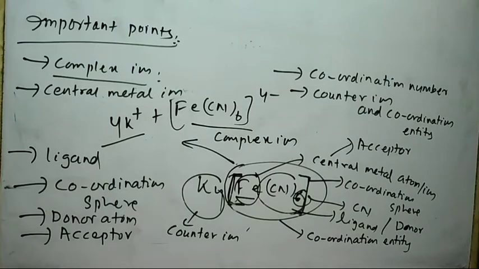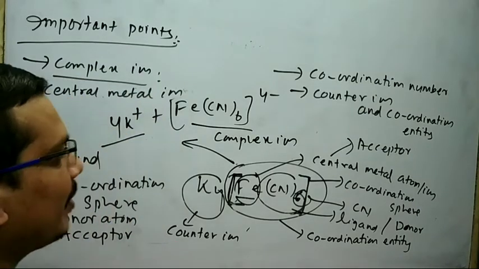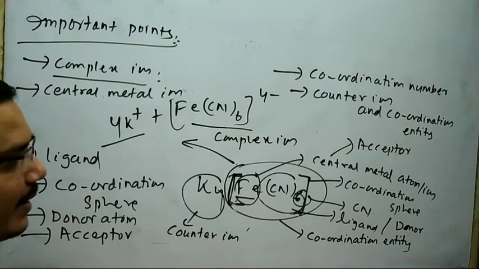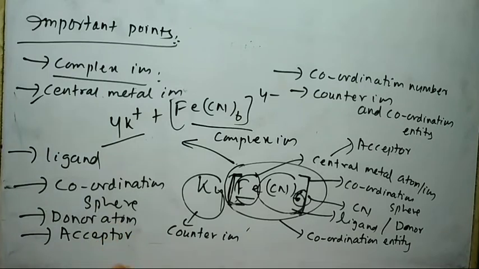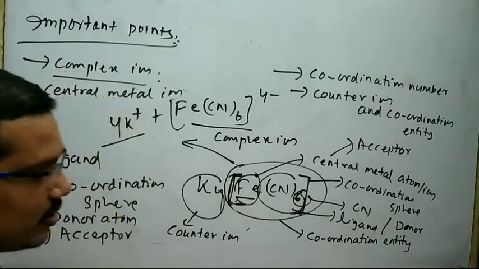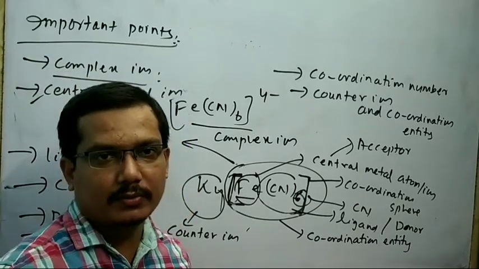These are the main important points, so it is highly necessary to remember and also identify the terms, and also it is very important to understand the terms in a coordination compound.